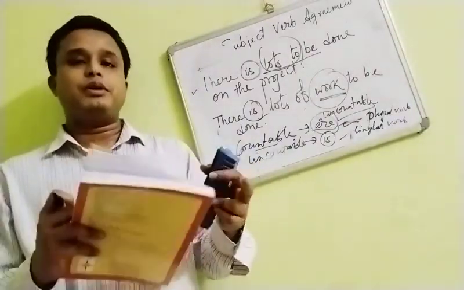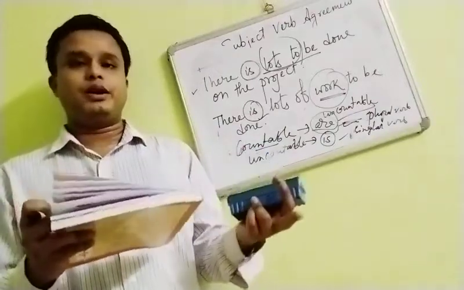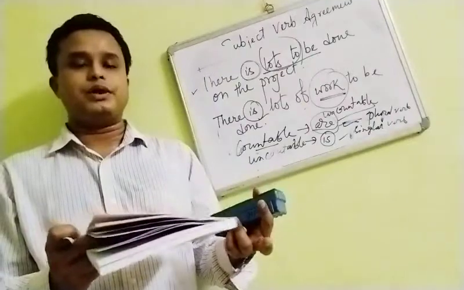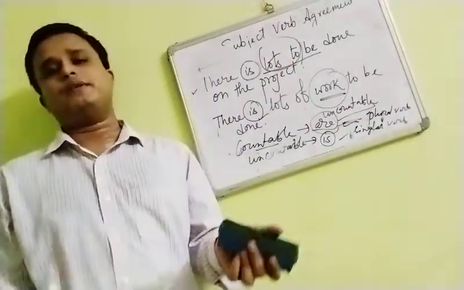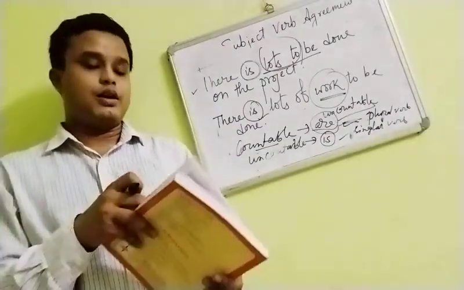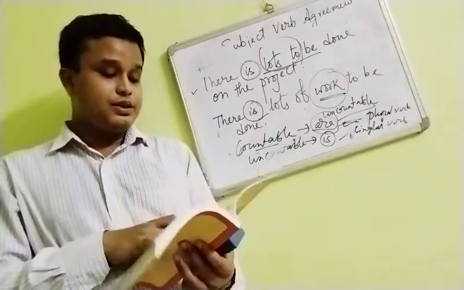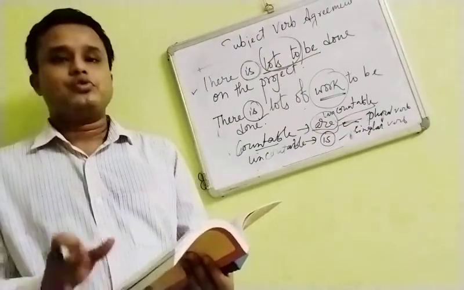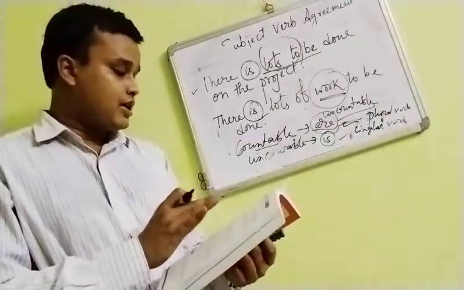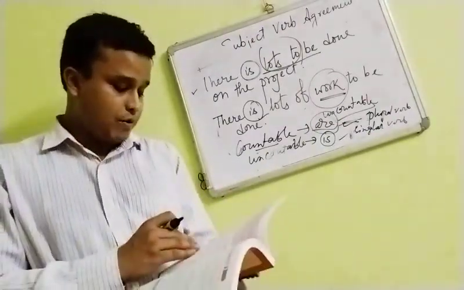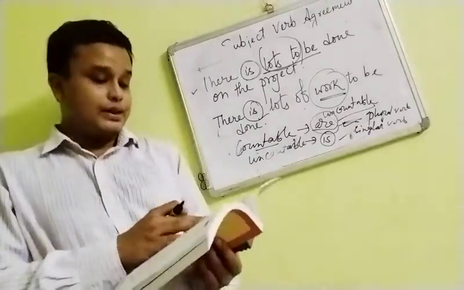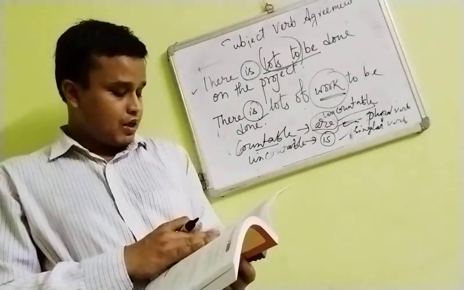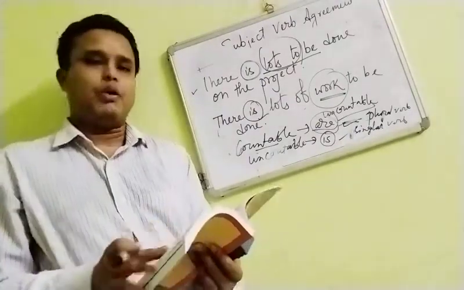The subject may be given in the middle or in the beginning, or in such a way that you are confused. But once you find the subject, nothing can be easier than using the verb according to that. So this one is there, and we shall be doing this part on page number 36, the assignment, that is exercise 1. Questions 1 to 15 we shall do in our live class.